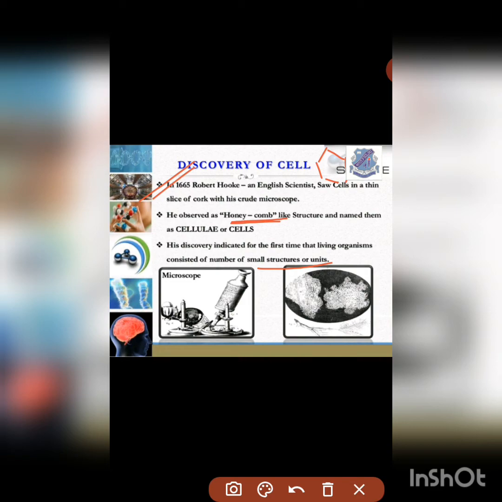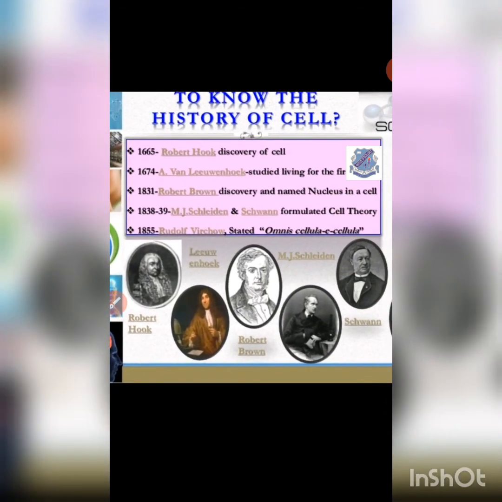Correct? More about the history: there were many other scientists who played a role in discovering the cell and learning more about living organisms on this earth. Starting with Robert Hooke, you always have to remember that he was the person who discovered the cell.